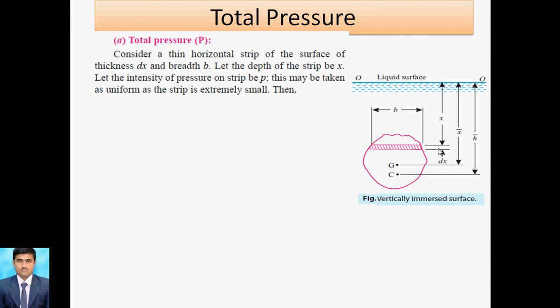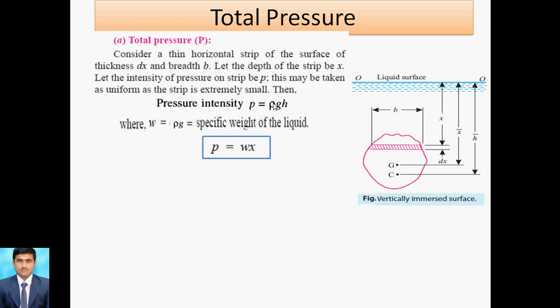Width is b, height is dx, and for that point we take the pressure p is equal to rho gh. Here the depth is x, so I can write p equals rho gx. Instead of rho g I can write w, so the equation becomes p equals wx.